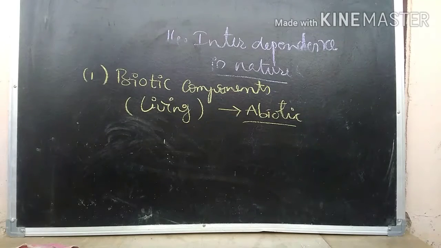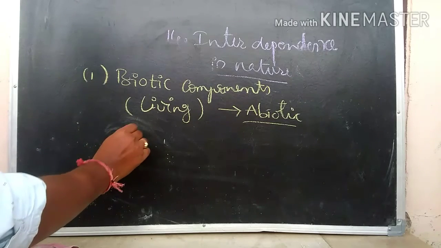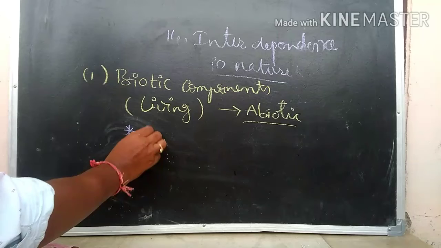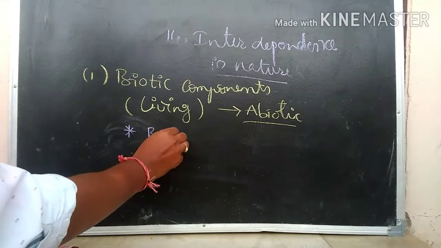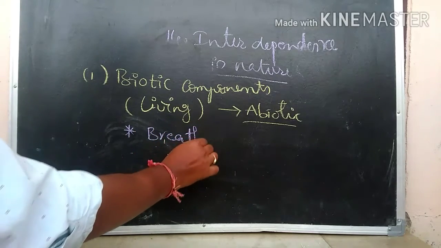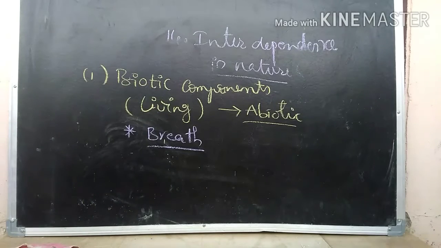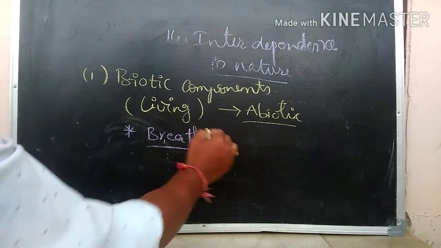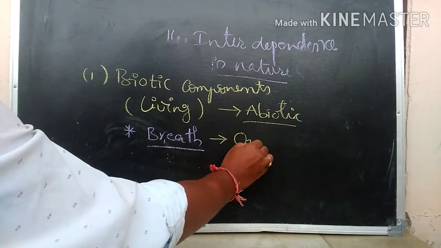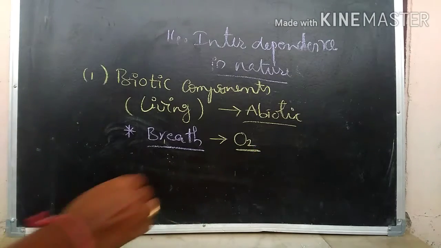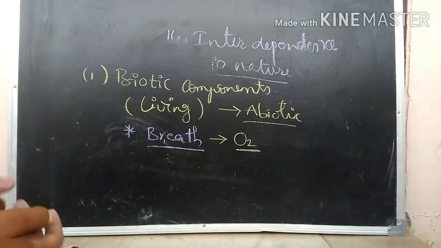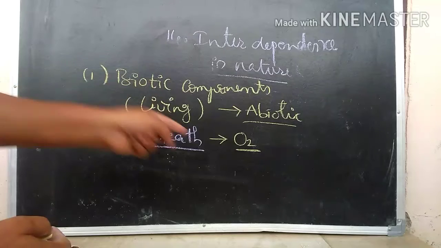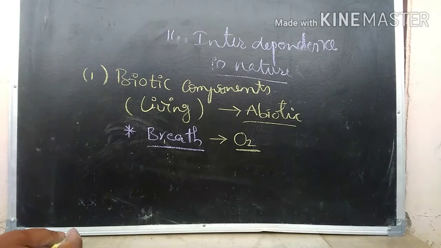So how do they interdepend on each other, right? The best example, first example, is that all living organisms breathe. We know very well, what do they breathe? Maximum animals or plants breathe oxygen. Most of the animals are aerobic and they breathe oxygen, right?